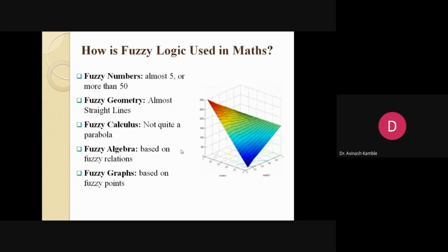How is fuzzy logic used in maths? In maths also, we come across situations where we use terms like almost 5, more than 50, less than 50, which don't have clear boundaries. That kind of situation is dealt with by fuzzy numbers. Then comes fuzzy geometry. In fuzzy geometry also we claim almost straight lines, not exactly straight lines. We can even have fuzzy calculus, fuzzy algebra, fuzzy graphs. We have so many interpretations of the basic things that can be viewed with the help of fuzzification.